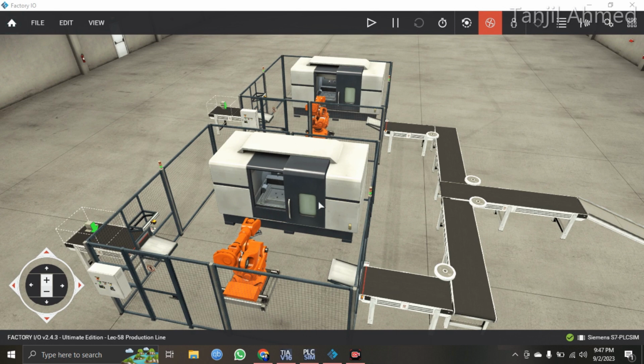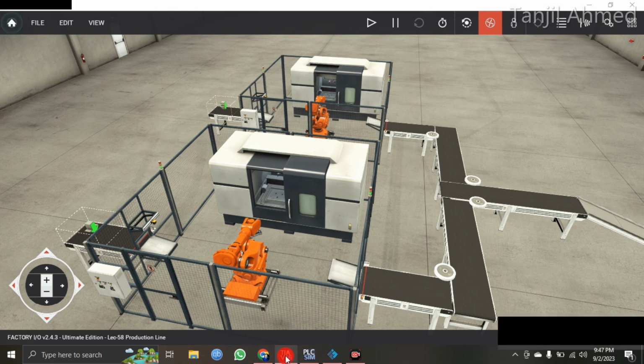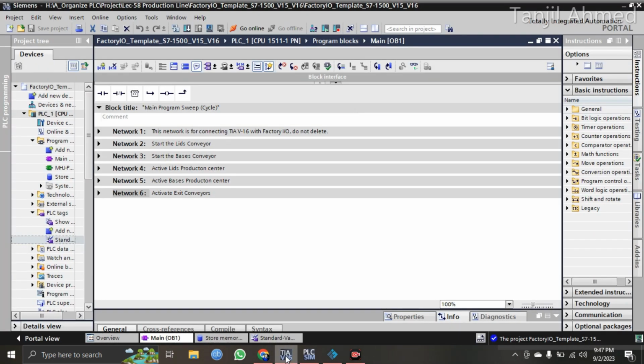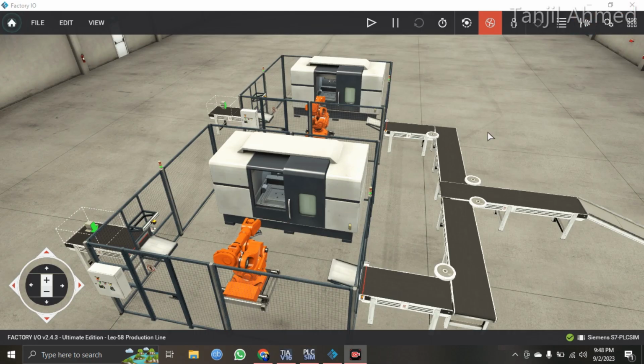This is the Factory IO scene of a production line, and here I have the TIA program of the production line. There is only network 2 to network 6, so only 5 networks for this program. But this is a huge system, and only 5 networks because this is a set of machines. So if I select this machine, you can see that the whole system is one machine. So half of the program is already done by this Factory IO.